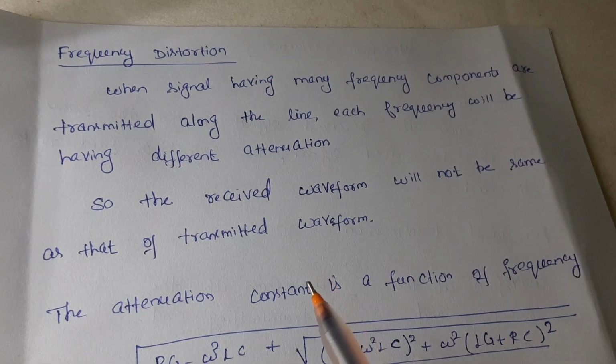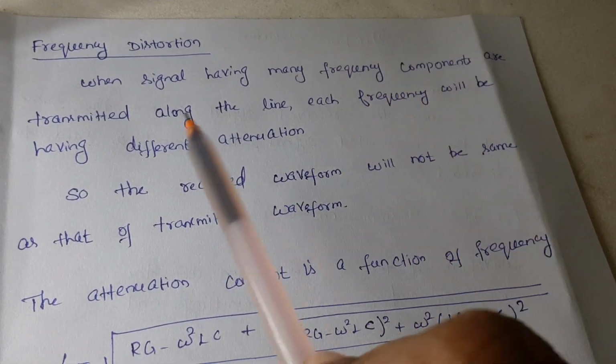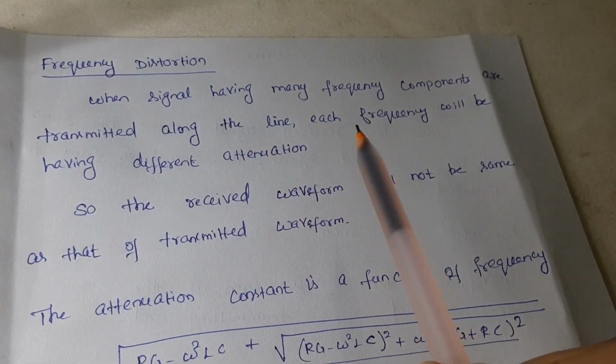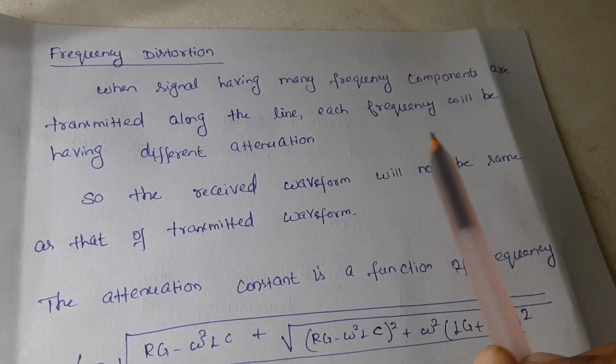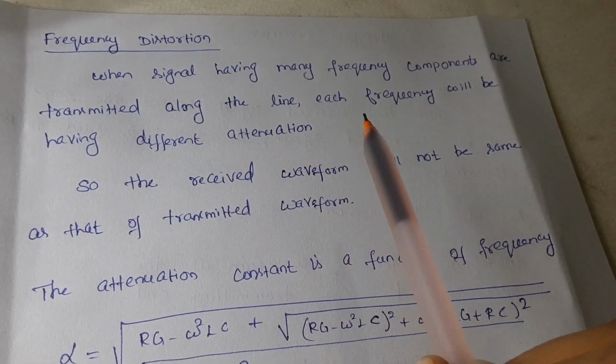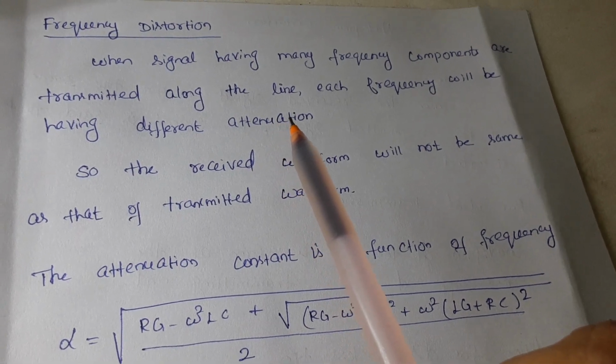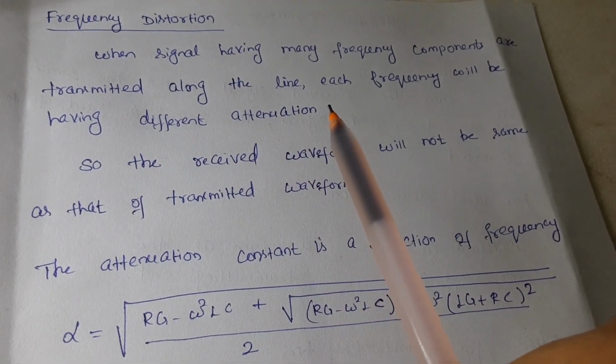But practically, whenever a signal having many frequency components is transmitted along the line, each frequency will have a different attenuation. The attenuation of all the frequencies will not be the same. Some frequencies will be attenuated more compared to the others. This is for the practical case.